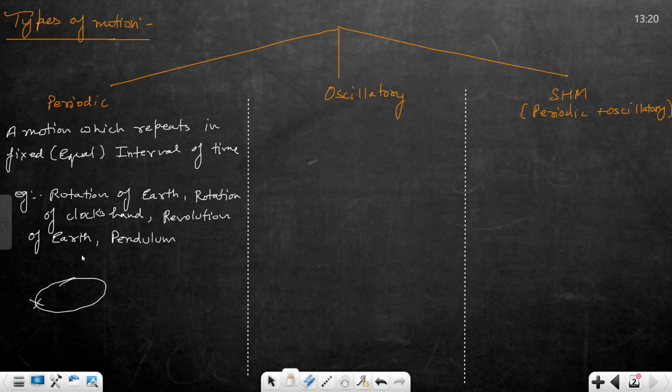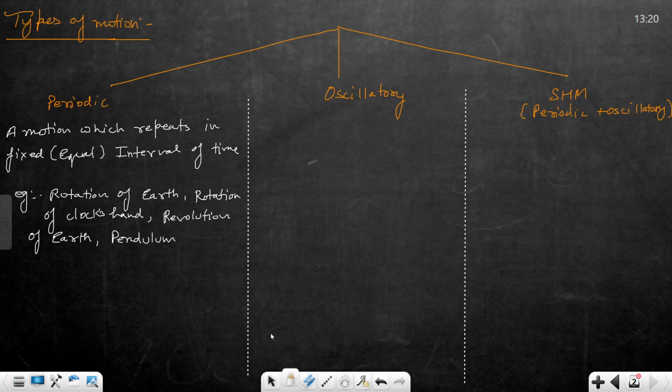One more example can be a physics doubt class on every Sunday. Suppose we have a fixed timetable, that on Sunday there is always a physics class. That is a periodic motion.